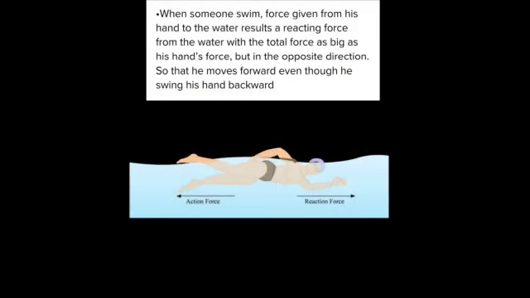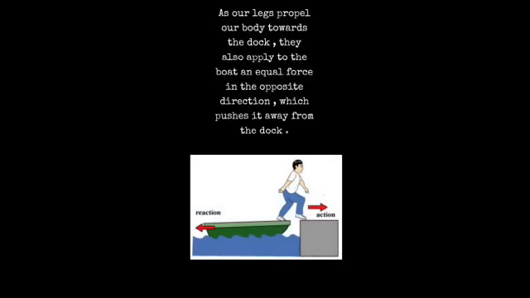When someone swims, the force given from his hand to the water results in a resulting force from the water, as big as his hand's force but in the opposite direction, so that he moves forward even though he swings his hand backward. As our legs propel our body towards the dock, they also apply to the boat an equal force in the opposite direction, which pushes it away from the dock.